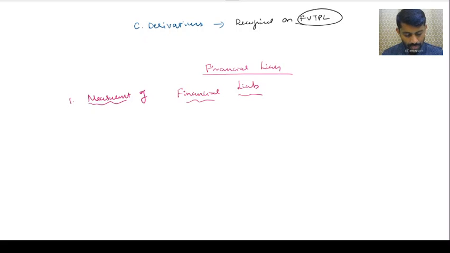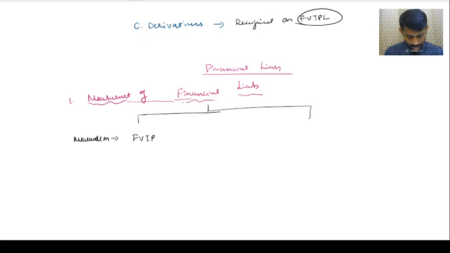Yes or no? So financial liability we have to measure either at FVTPL or at amortized cost.